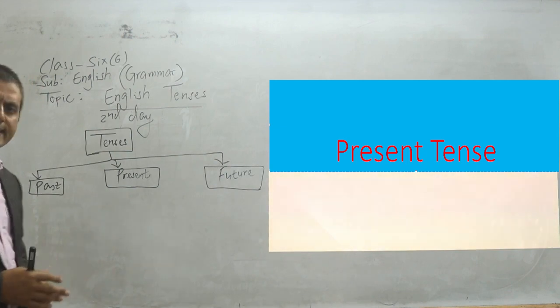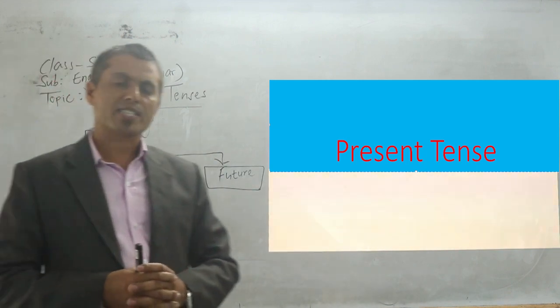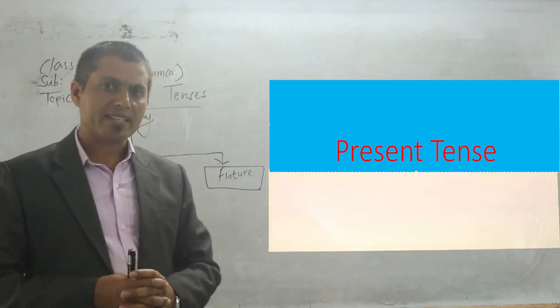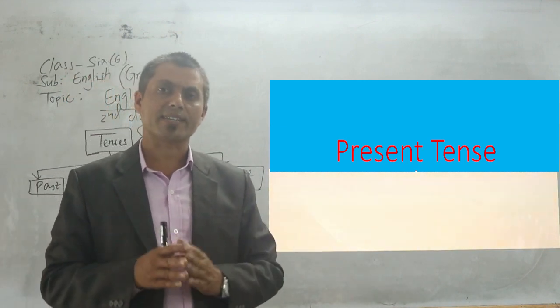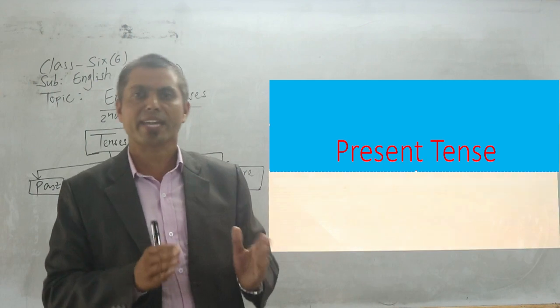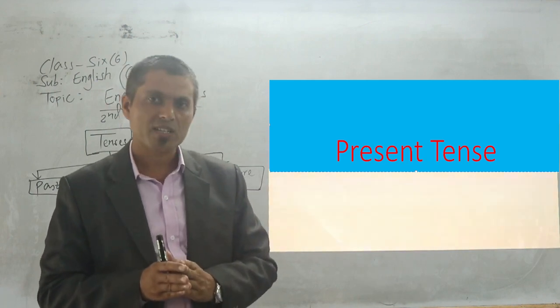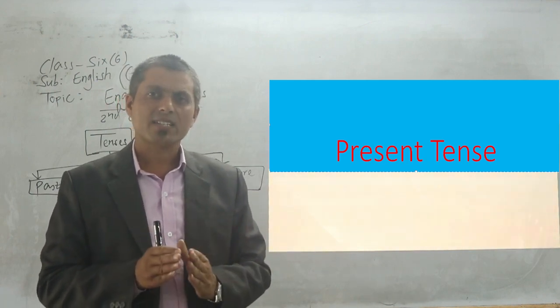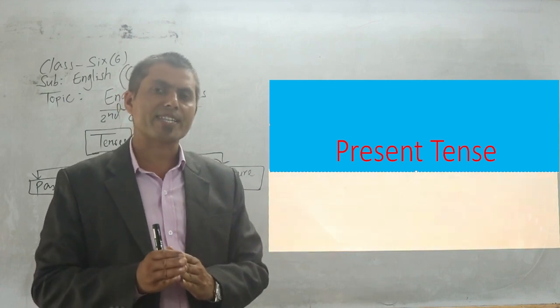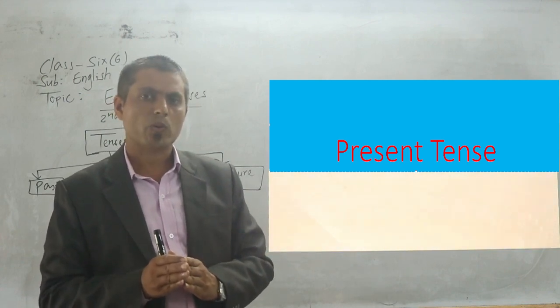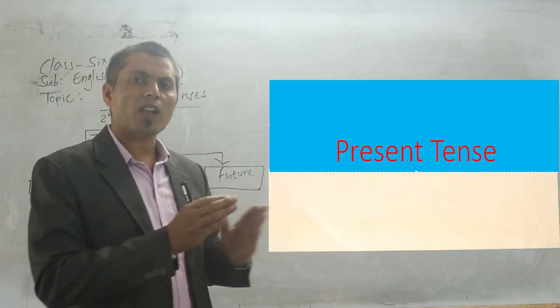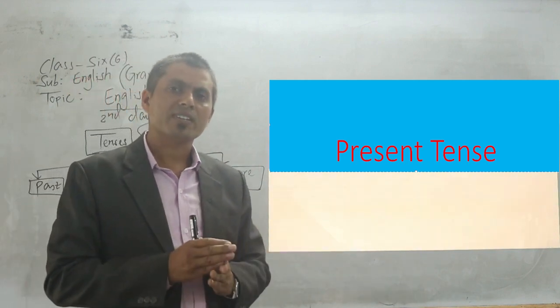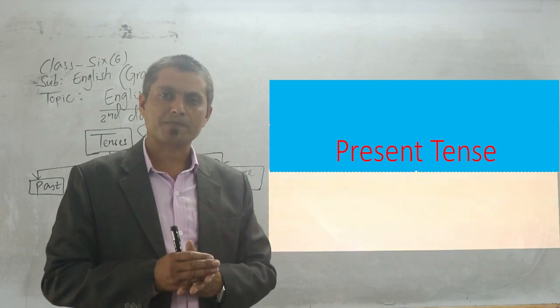Tense is the major part of the language. Until and unless you learn tense, you cannot go ahead in the venture of learning the English language. Tense is the skeleton of the entire language. Whatever sentences you make in your day-to-day life, all are from the different types of tenses.